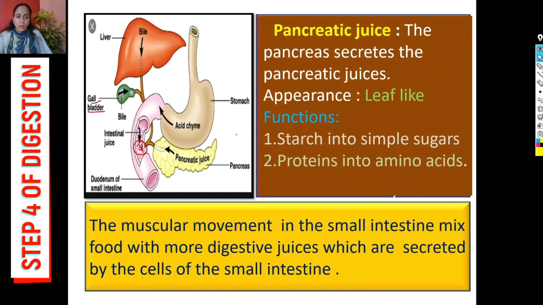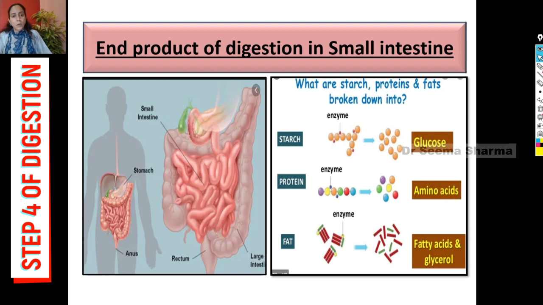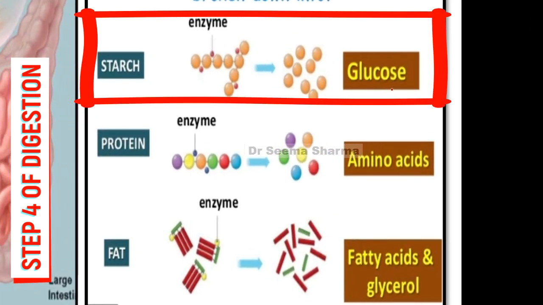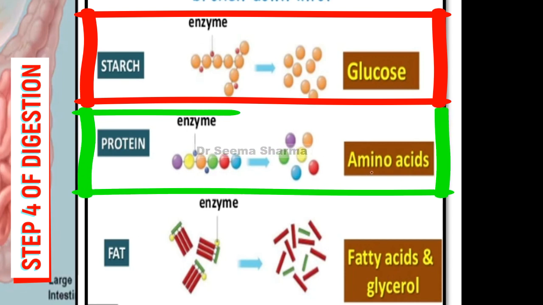So in the initial part of the small intestine, this small intestine has three parts, about which you have to learn in your higher classes. But its first part is called the duodenum. So in this part, the process of digestion completes, and food, whatever we have eaten, is converted into simple soluble nutrients. So what is the end product of carbohydrate, protein or fat? They all are getting converted into simple soluble nutrients. If it's starch, it is getting converted into glucose. If it's protein, it is getting converted into amino acids.